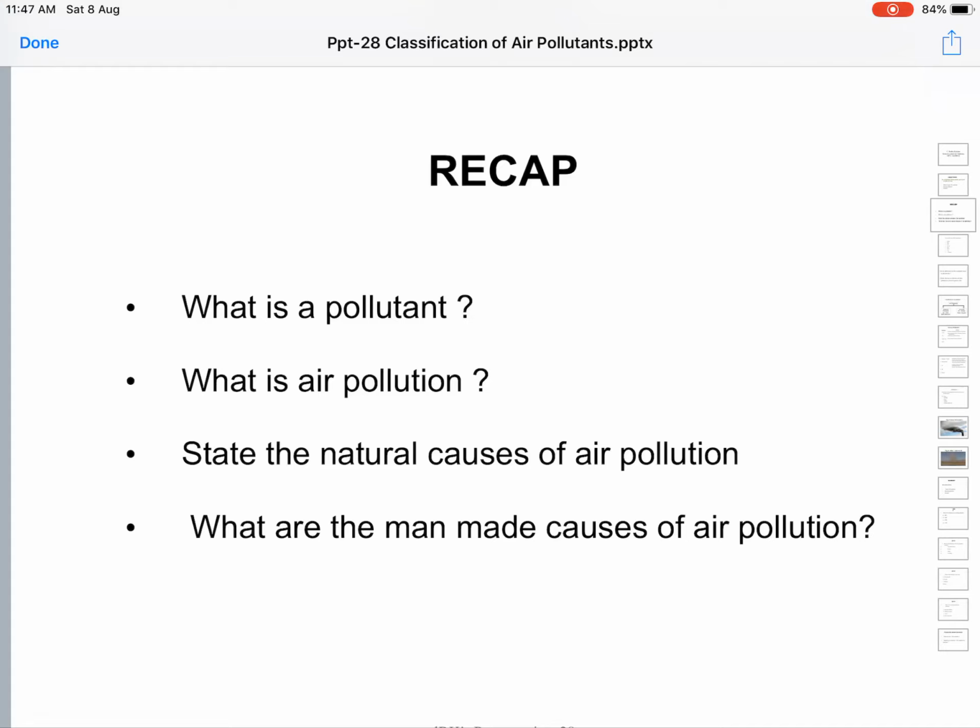Next cause of air pollution is deforestation. To accommodate the needs of an increasing population, forests are being cleared to pave way for laying of roads, to provide shelter to human beings for their housing, for construction of dams, and many other things.